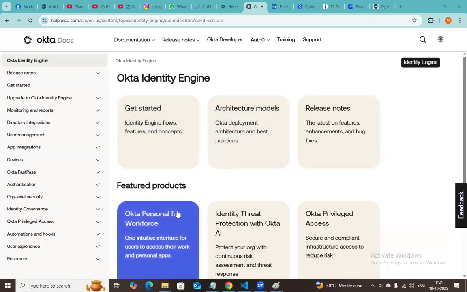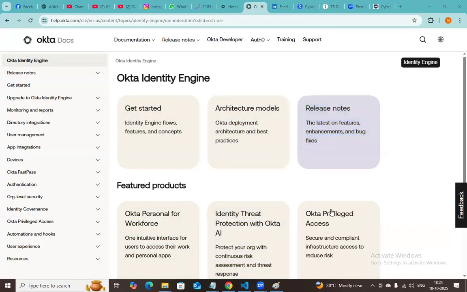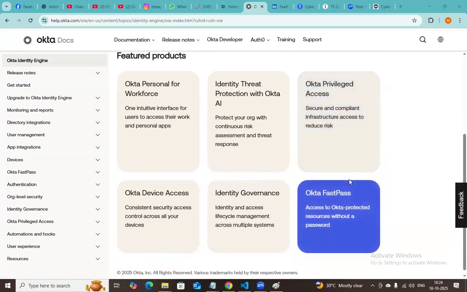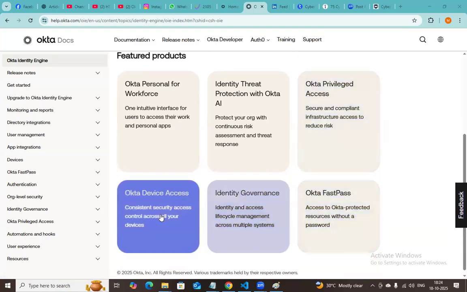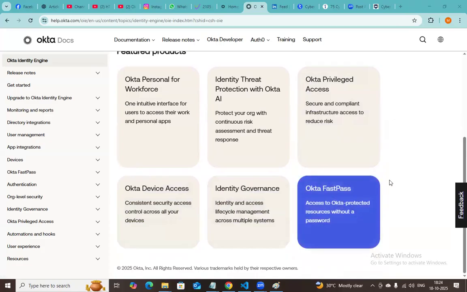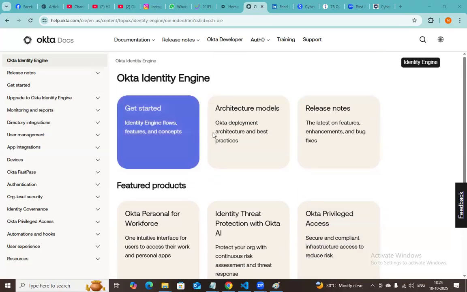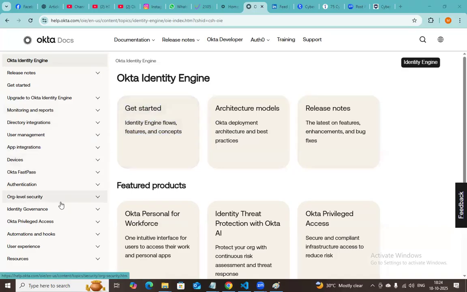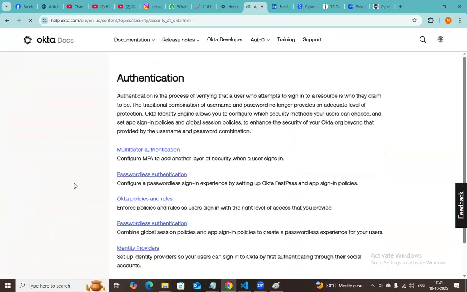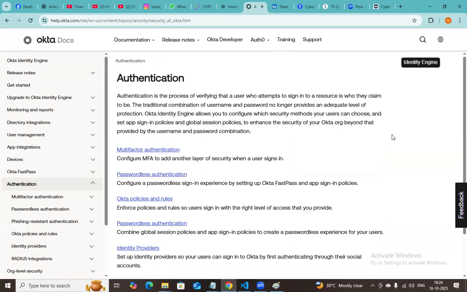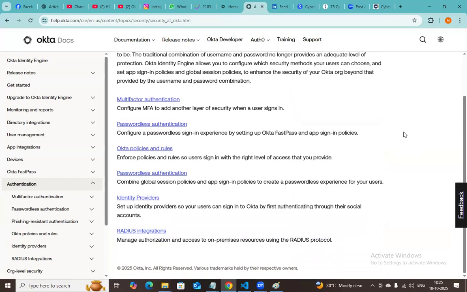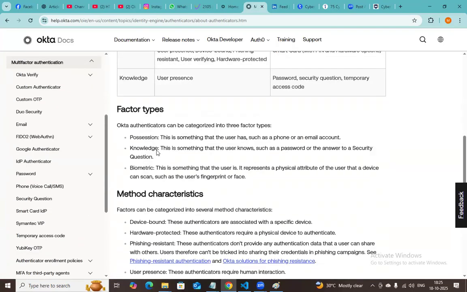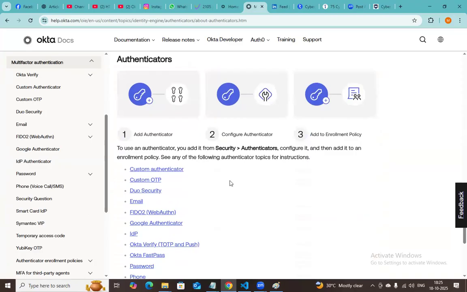Documents are there, and Identity Threat Protection is there, and Okta Privileged Access is there. Can you see there are a number of things: Identity Governance is there, Okta Device Access is there, Okta FastPass is there. These are the major important features in the Okta Identity Engine. Let me open the authentication here. If you open authentication, can you see multi-factor authentication, passwordless authentication, Okta policies and rules. There are a number of theoretical concepts this documentation provides, and you can read the documentation very carefully. You can understand a lot of things.